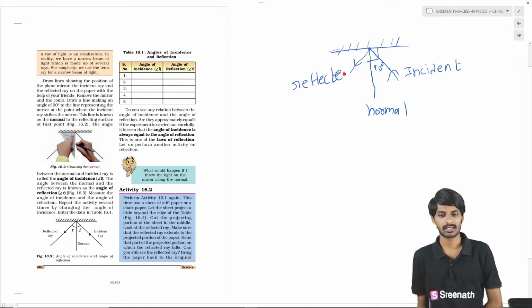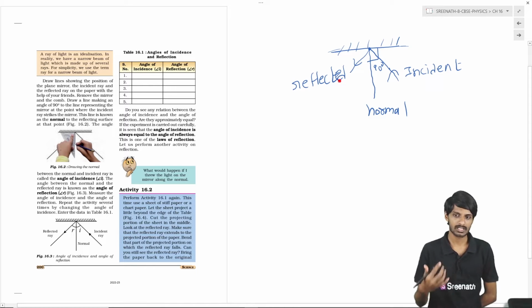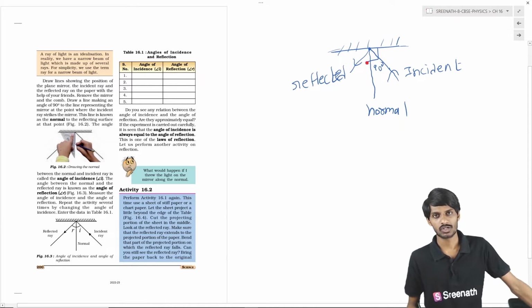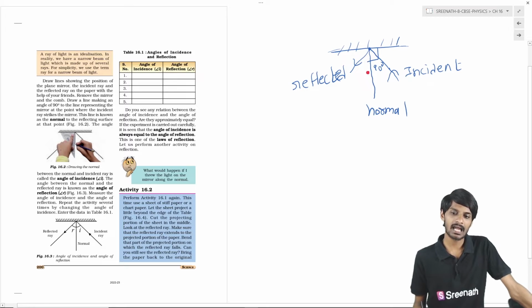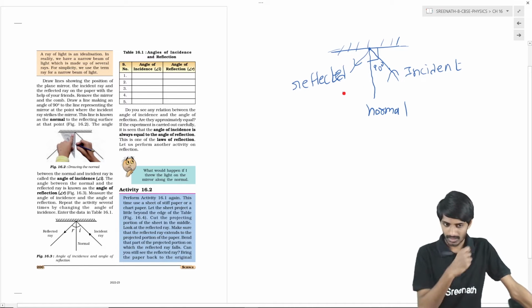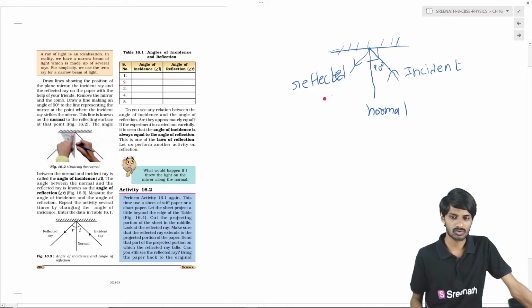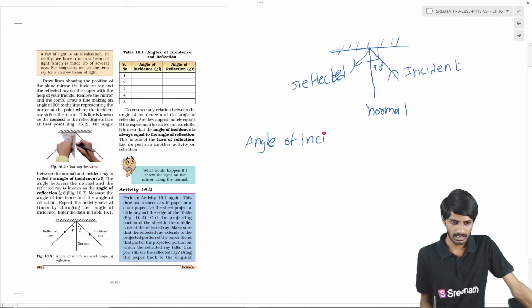Okay, reflected ray. So what you have to do is measure the angle between the incident ray and the normal, and also measure the angle between the reflected ray and the normal. So what you will observe, students: the angle between the incident ray and the normal is called the angle of incidence.